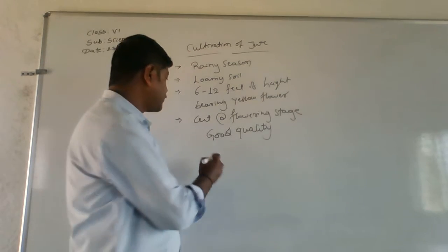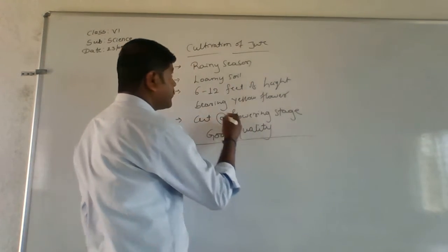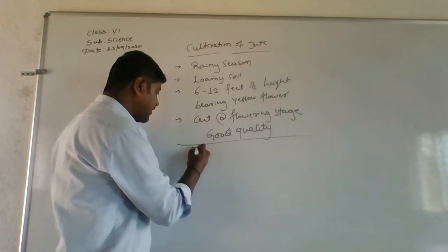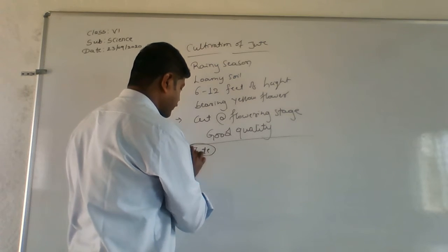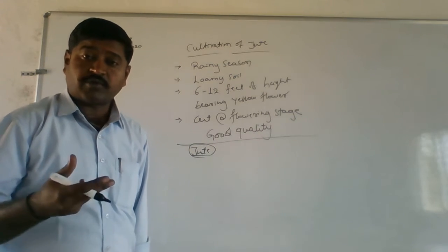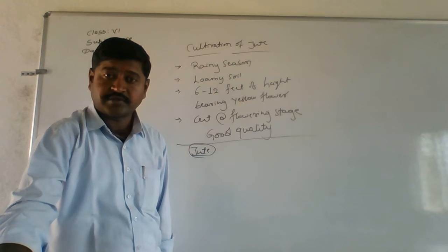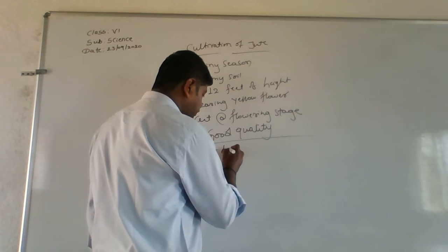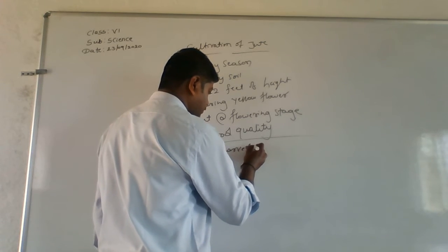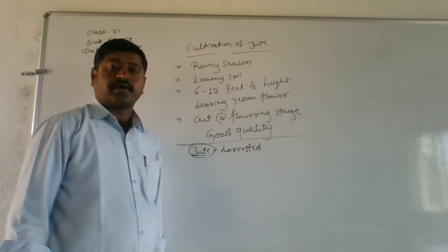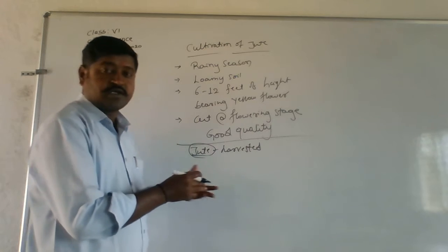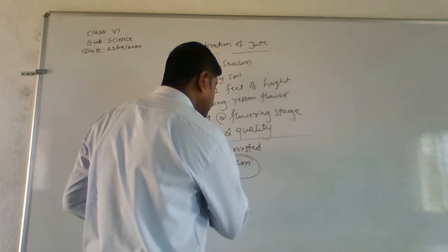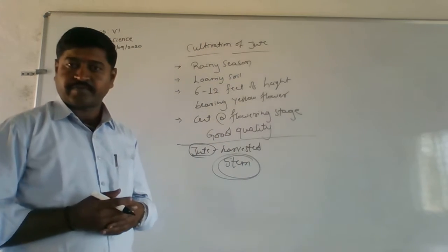Then next, assume that we have obtained jute from this. What has been done? We have obtained jute. Finished. Then what about the remaining parts? Once this jute crop is harvested, the stems of this jute plant are going to be tied in bundles.